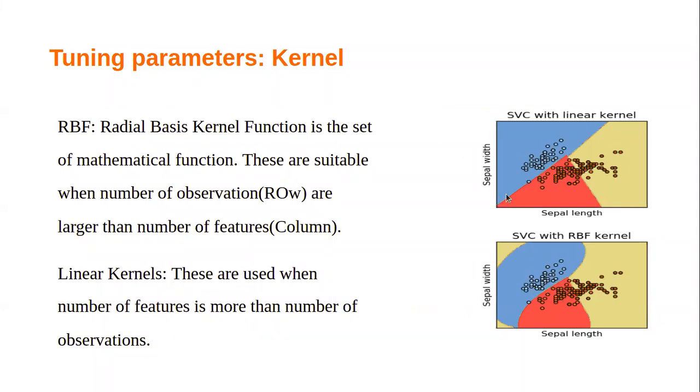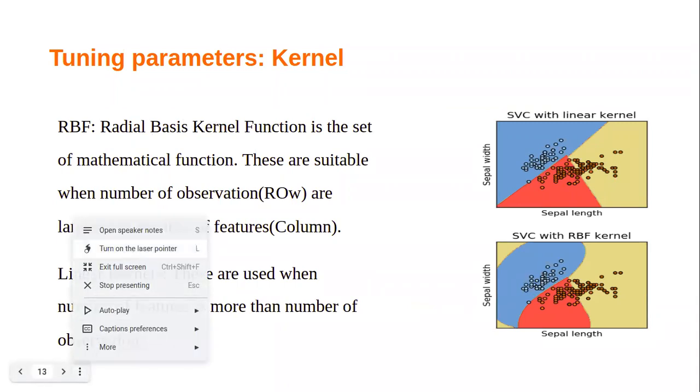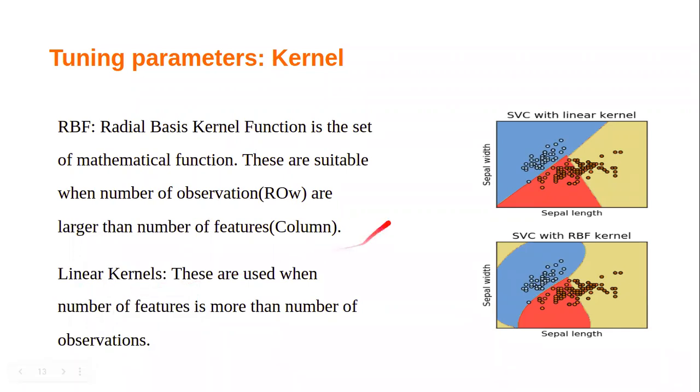Now, two more things. We have the kernel. Kernel is a mathematical function which converts the two-dimensional space to three-dimensional space. We have majorly two types of kernel. One is linear, the second is RBF. Linear kernel means straightforward lines. You cannot rotate the line.